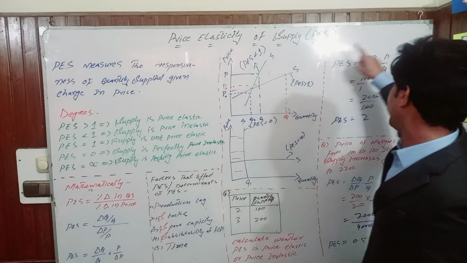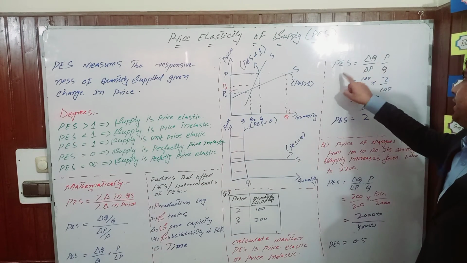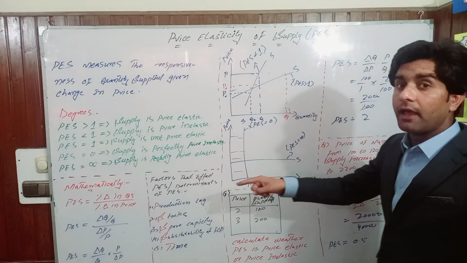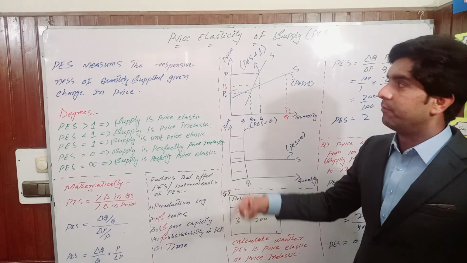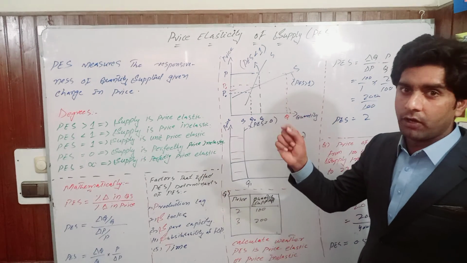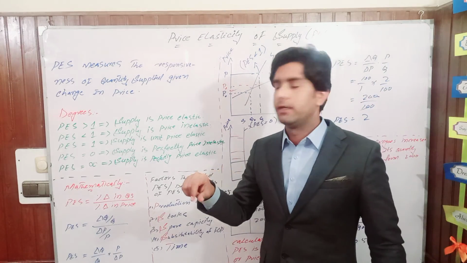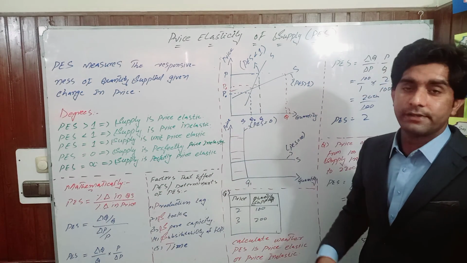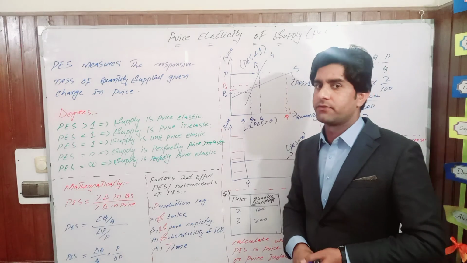If we further simplify it, it will be like that: PES is equal to change in quantity divided by change in price. As I have calculated it in price elasticity of demand, you can watch my video in the playlist. Now I'm going to discuss the diagrams of price elasticity of supply.